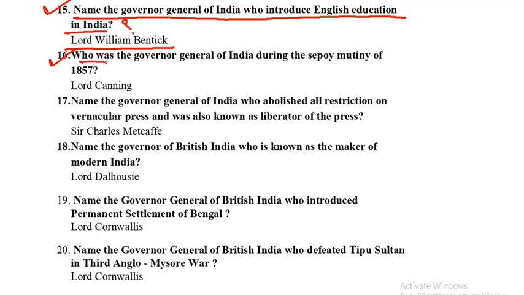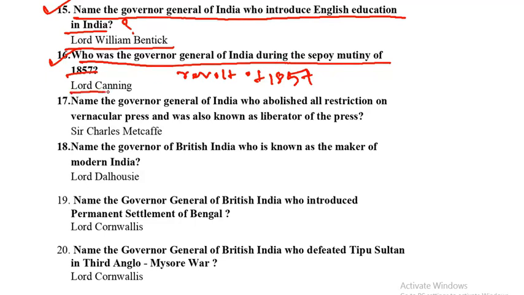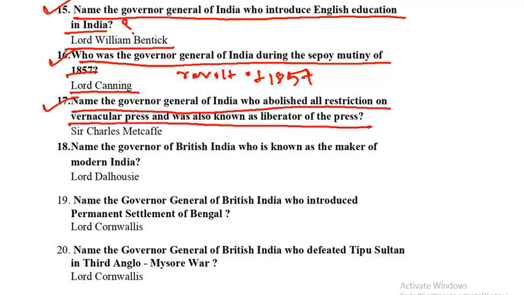Next question is, who was the Governor General of India during the Sepoy Mutiny of 1857? Or you can also call it the Revolt of 1857, the First Indian War of Independence, right? So the Governor General during that time was Lord Canning. Next question is, name the Governor General of India who abolished all restrictions on the vernacular press and was also known as the liberator of the press. That is Sir Charles Metcalfe.